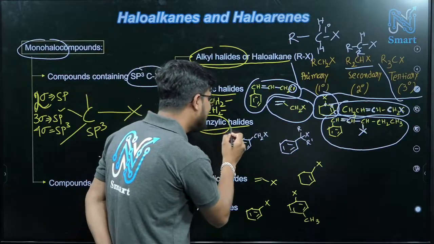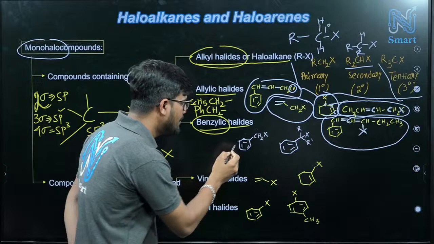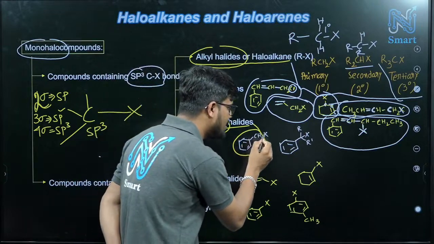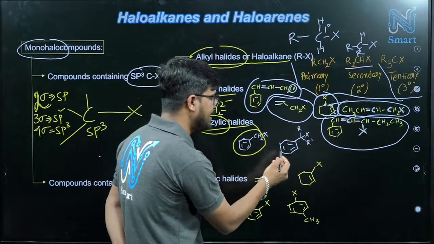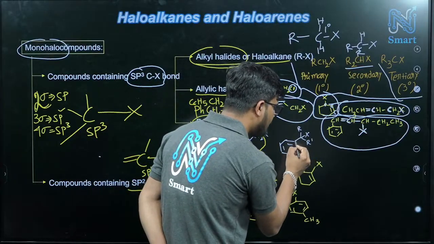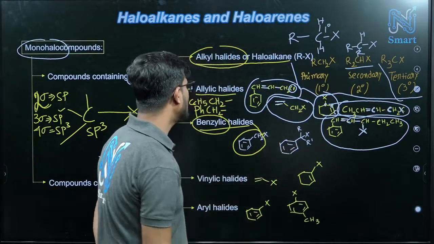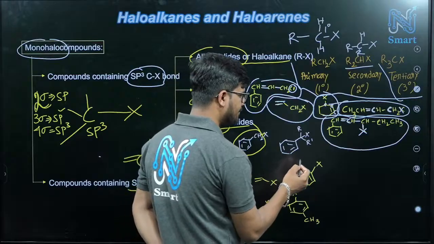So benzylic halide means PhCH2 containing a halogen, correct? PhCH2X. Here you can see Ph, this carbon is there, and here we have X. So this is also an example of benzylic halide, right?